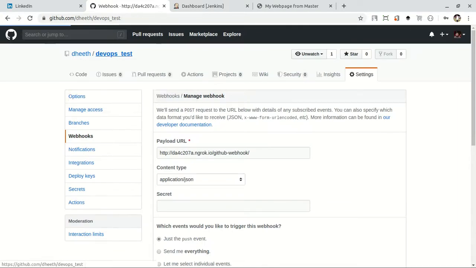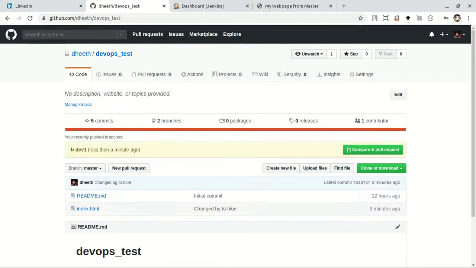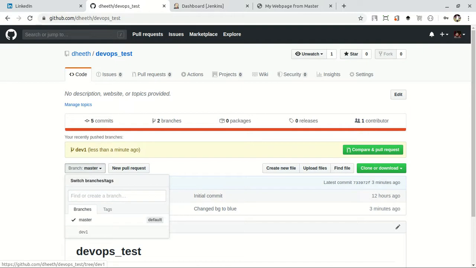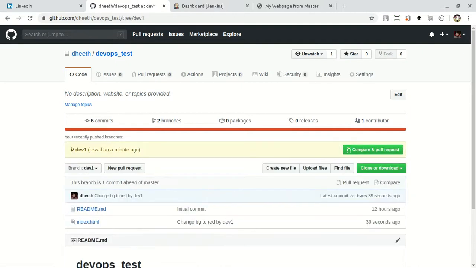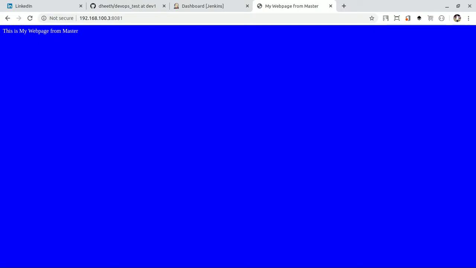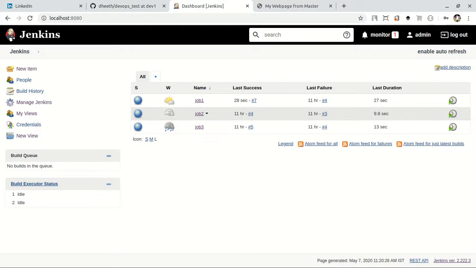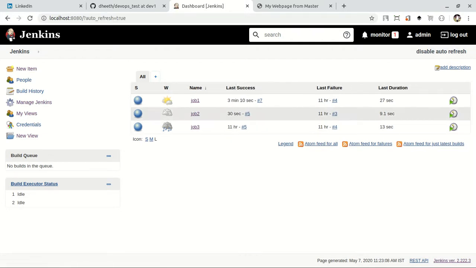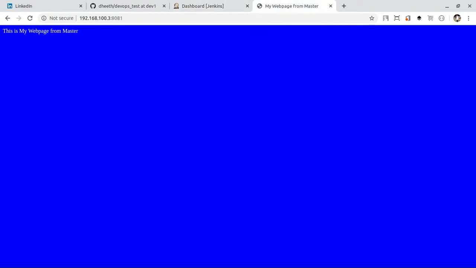So let's just check our updations in repository. Change bg to blue by master, and if we check dev1, change bg to red by dev1. So let's refresh this one, and it is still blue, and our job 2 will run. Let's do it. See, last success is 30 seconds ago. So, and it's still blue.